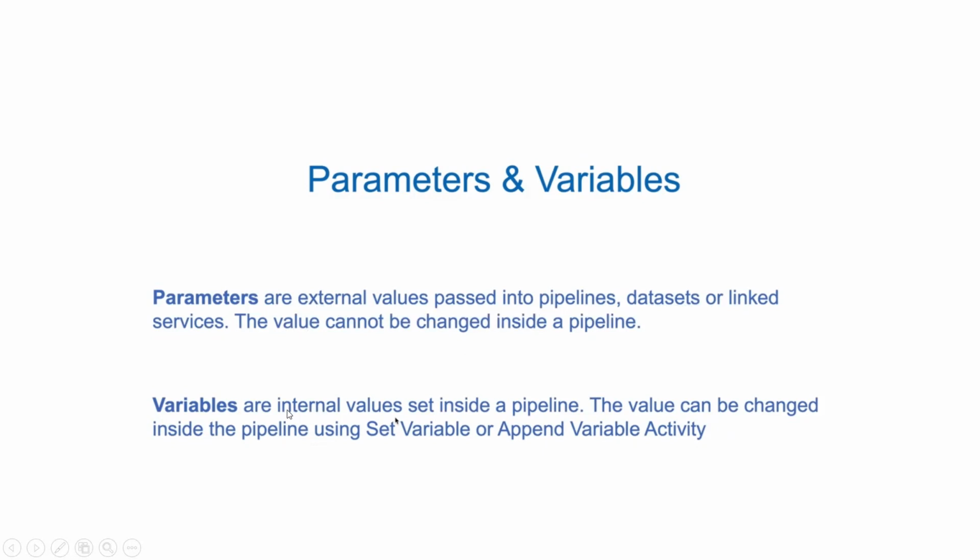Variables are internal values set inside a pipeline, and these values can be changed inside the pipeline. In a variable value you can give the file name, which will be taken as input and loaded to this path.